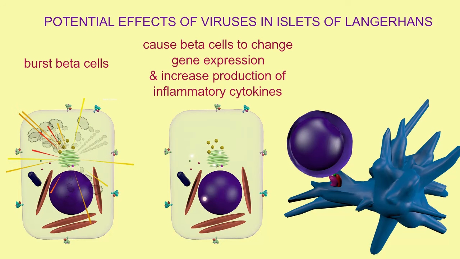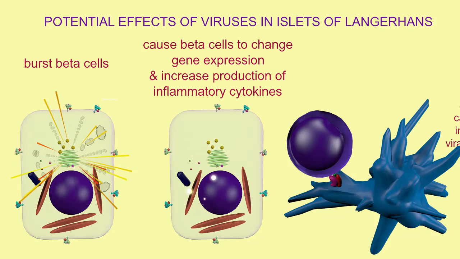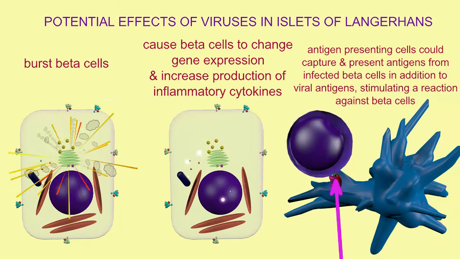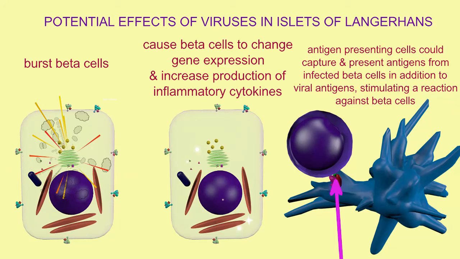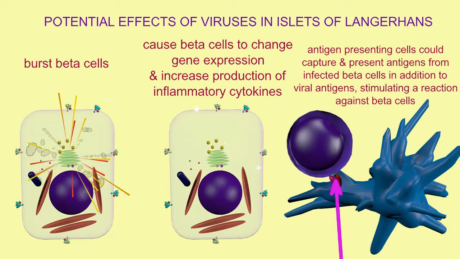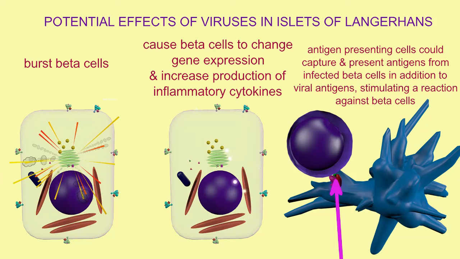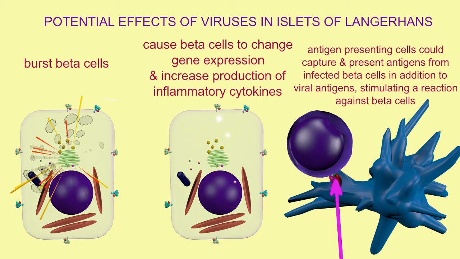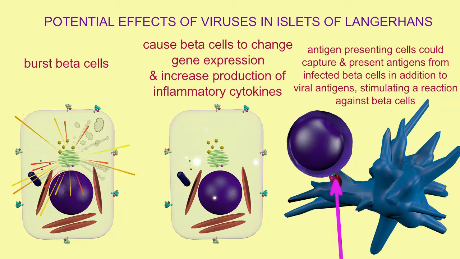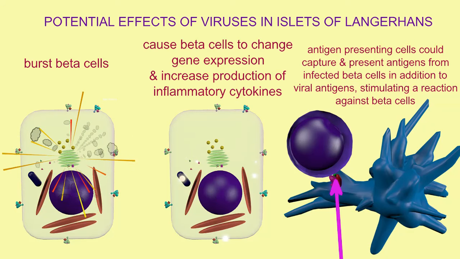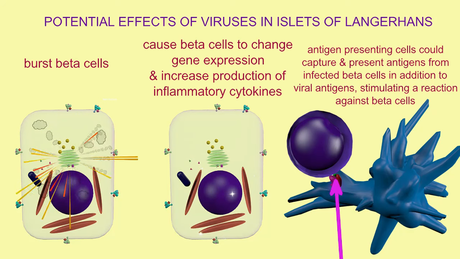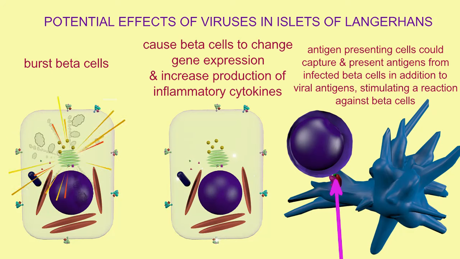of Langerhans. Also, as antigen-presenting cells perform phagocytosis of virally infected cells or the debris of burst cells, they could not only present viral antigens to lymphocytes, but also antigens derived from the infected beta cells. This could cause the lymphocytes to mistake the antigens from the host beta cells as associated with the foreign virus and to mount an autoimmune attack against them.